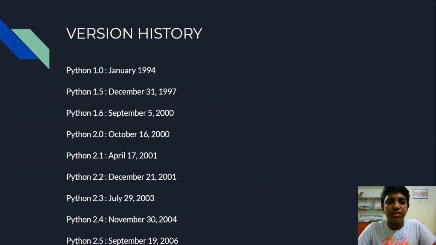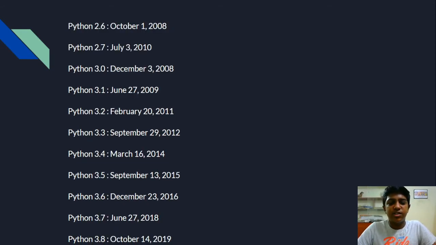So let's go to the version history. Python 1.0 was released in January 1994, and 1.5 was released on December 31st, 1997, and 1.6 was released in 2000. These are the subversions of 1.0. Next, Python 2.0, which was released on October 16, 2000, contains many pretty features compared to Python 1.0, and it has some subversions till Python 2.7, which was released on July 3, 2010.